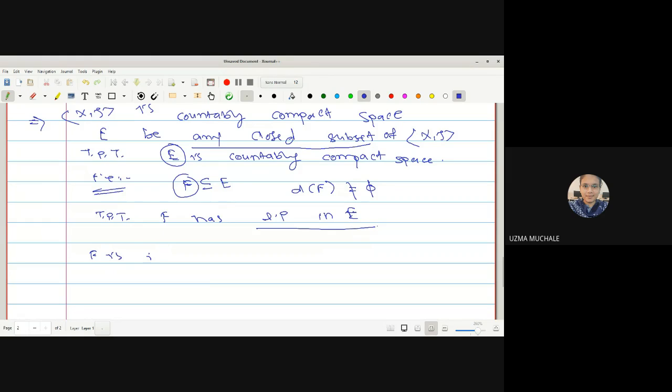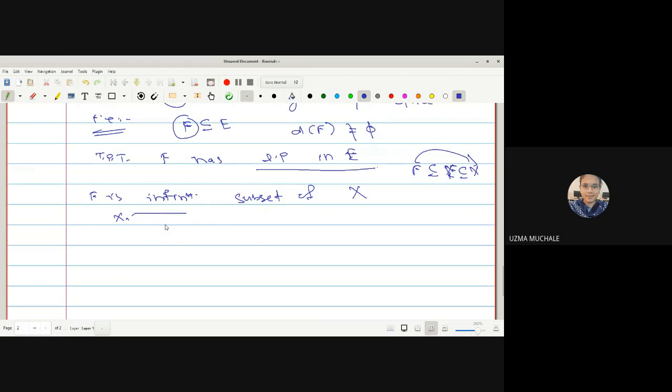What is given to us? F is any infinite subset of X, because initially F is any infinite subset of E and E is a subset of X. So obviously we can say F is a subset of X. Given that X2 is countably compact.